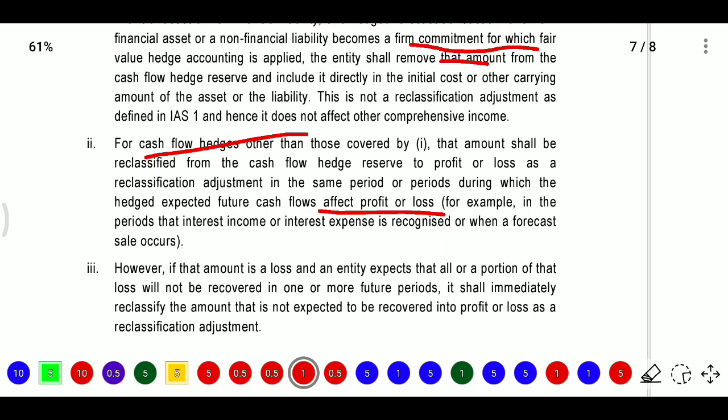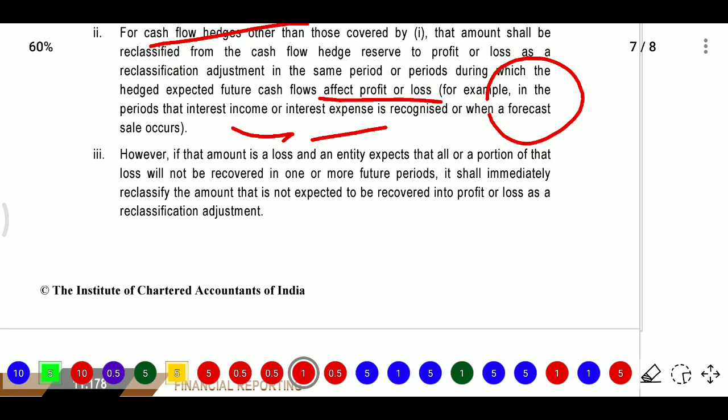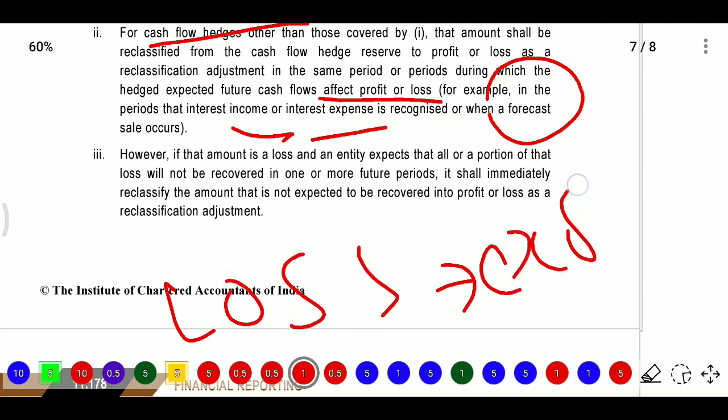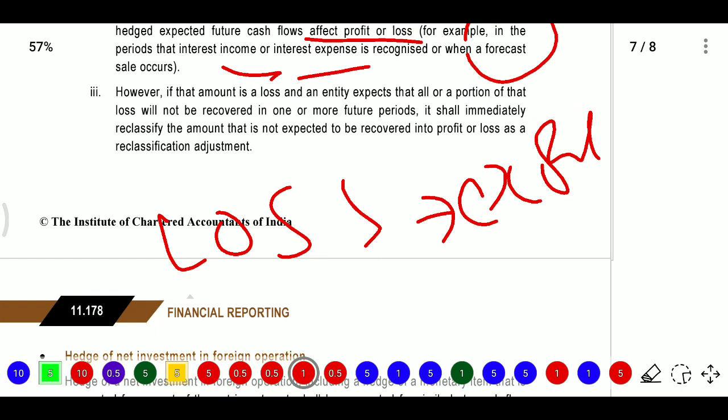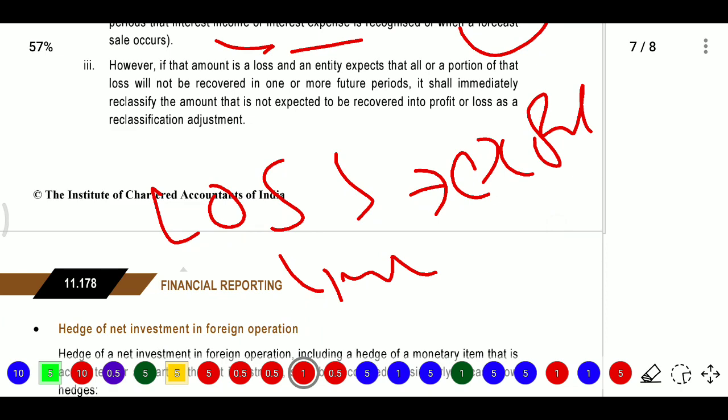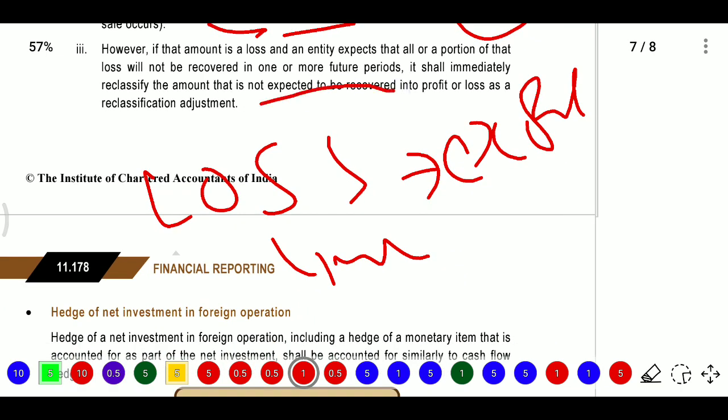So for future cash flows, such as interest income and interest expenses, it is recognized when forecast sales occur. However, in some cases the entity expects a loss that will not be recovered in one or more future periods. So it shall immediately reclassify the amount that is not expected to be recovered into profit or loss as a reclassification adjustment.